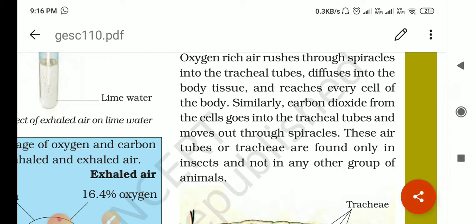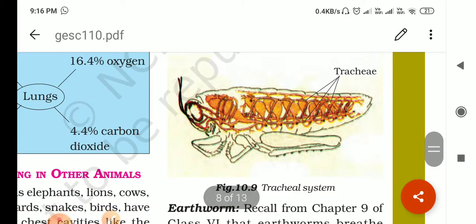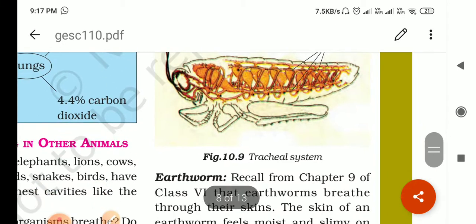and moves out through the spiracles, right? These air tubes, the tracheae, are found only in insects, not in any other group of animals. This is a characteristic feature of insects only.